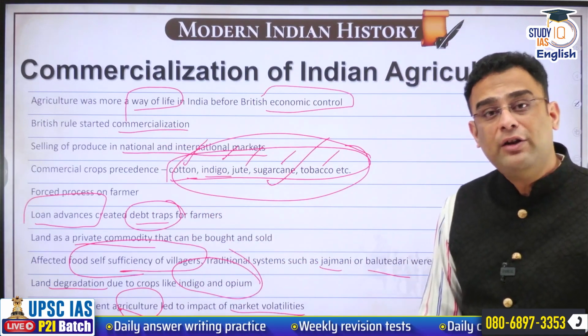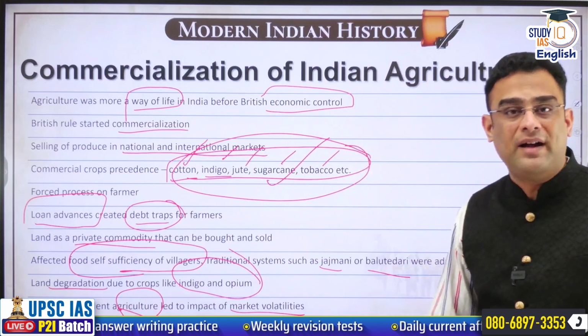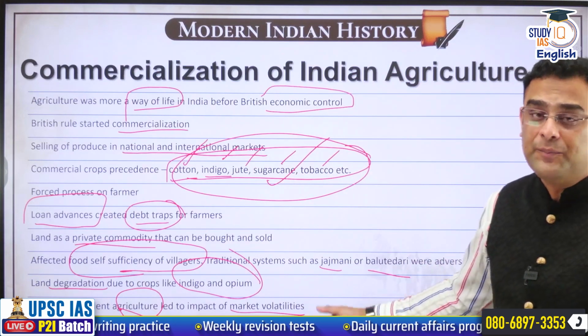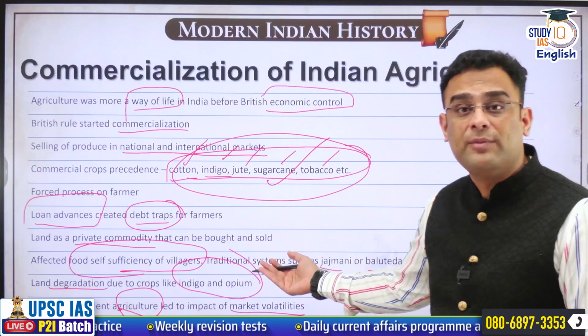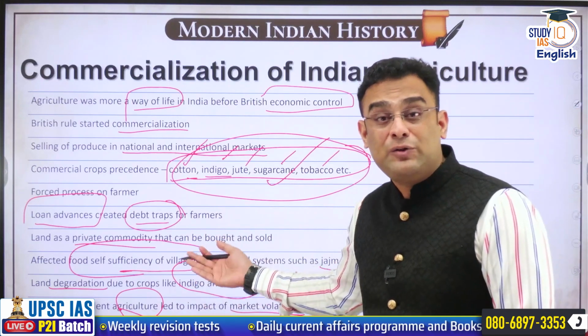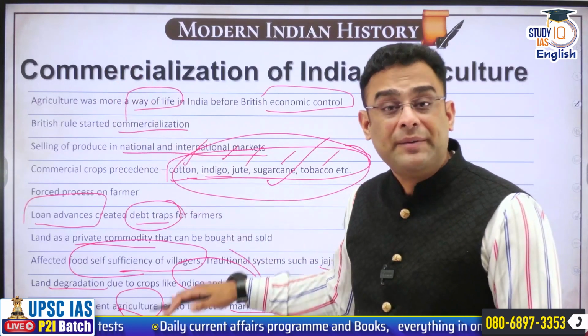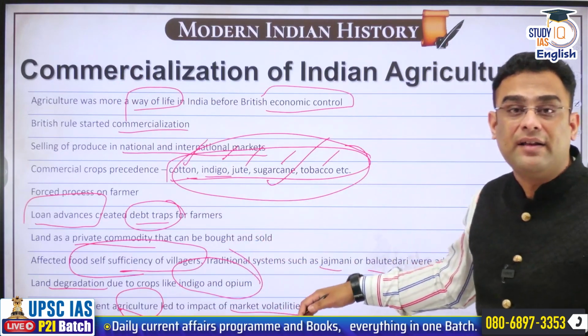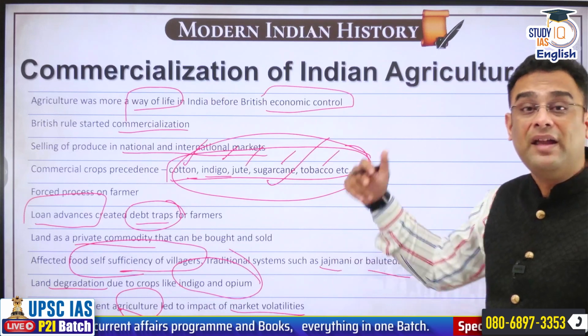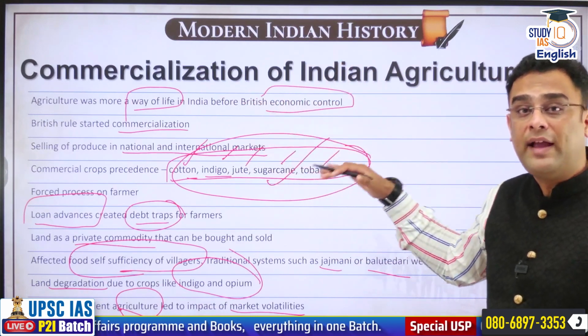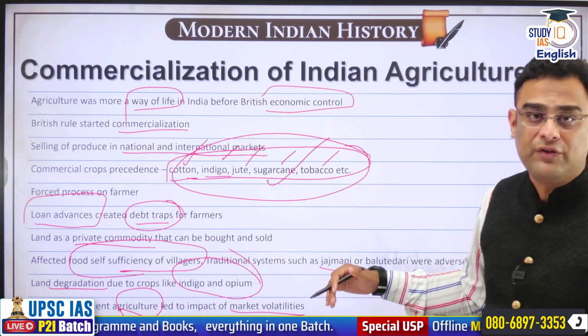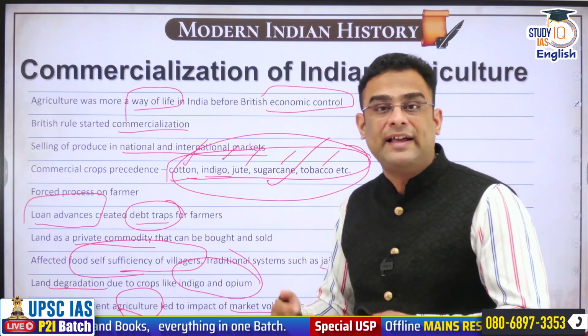But when the war in the USA ended, there was a sudden slump again, and that affected the economic well-being of cotton farmers in Deccan. That led to the Deccan riots of 1875, which we will discuss later. But then you can see how integrated India's rural economy became to the global economy thanks to commercialization of agriculture. So these were interconnected aspects, guys.